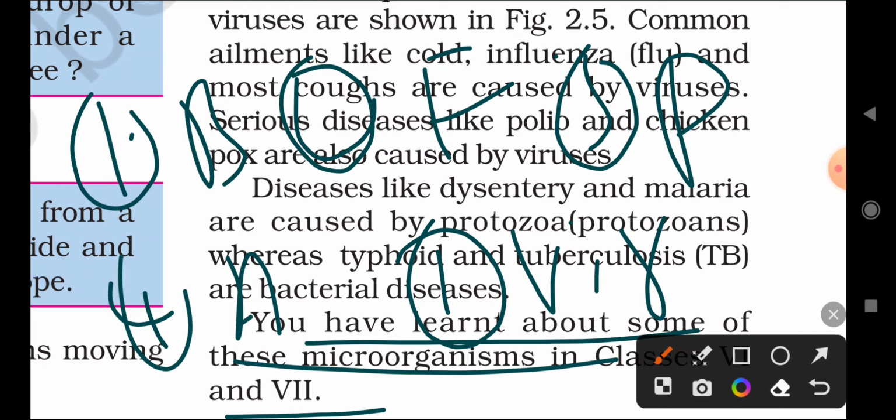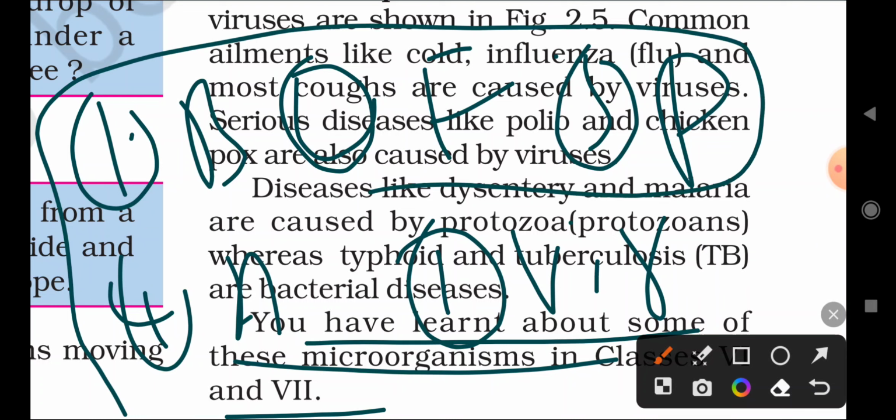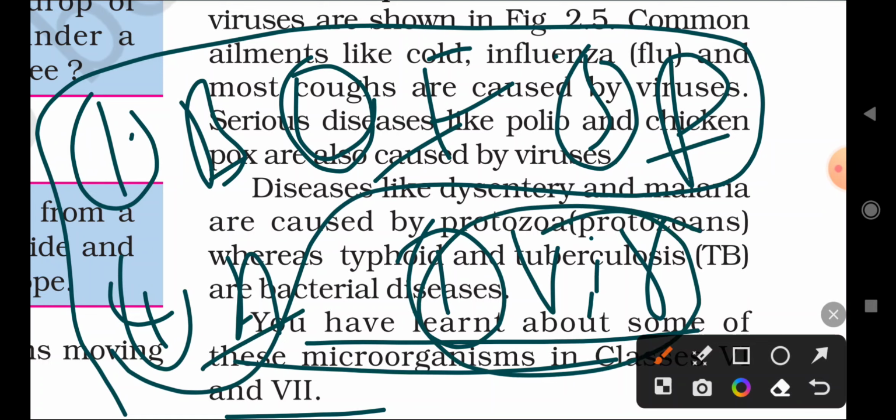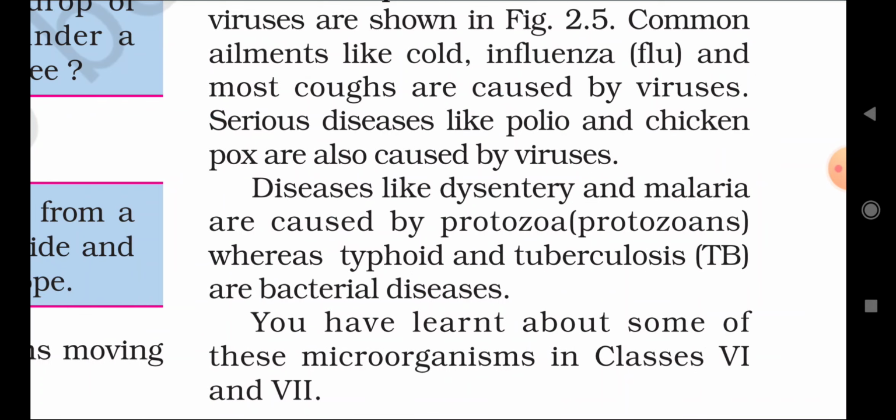Majorly four groups of microorganisms: we can write bacteria, fungi, protozoa, and algae. Another type of microorganism is called virus, and virus is not considered in the group of microorganisms. It is a completely different type. Okay, the variety of diseases caused by bacteria, protozoa, and viruses, we discussed that.